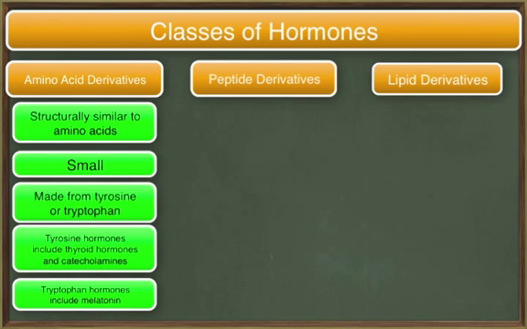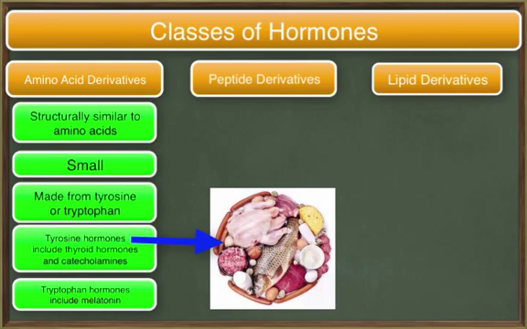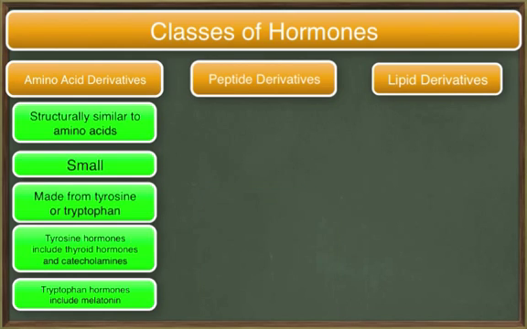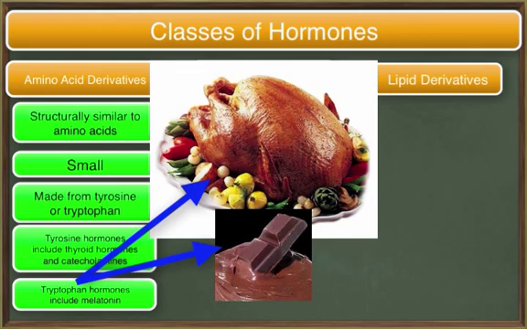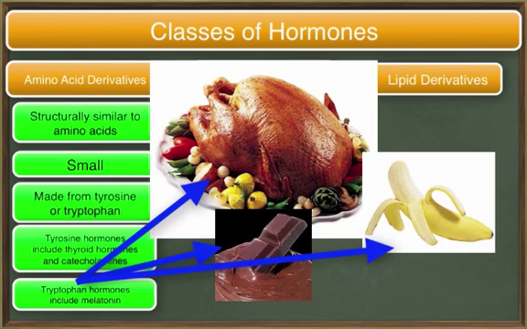We are supplied with tyrosine and tryptophan when we eat the foods that contain these amino acids. Sources of tyrosine include meat, dairy, and fish. Sources of tryptophan include turkey, chocolate, oats, bananas, milk, cottage cheese, peanuts, and dates.